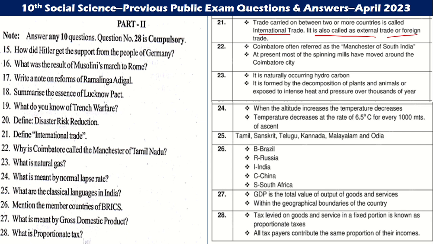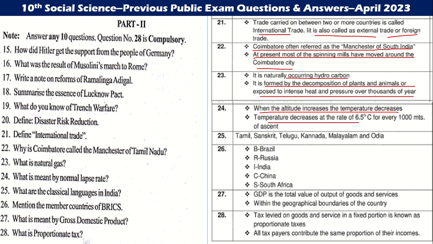22nd. Why is Coimbatore called the Manchester of Tamil Nadu? Coimbatore is often referred to as the Manchester of South India. At present, most of the spinning mills are around Coimbatore city. 23rd. What is natural gas? It is a naturally occurring hydrocarbon. It is formed by the decomposition of plants and animals exposed over thousands of years. 24th. What is meant by normal lapse rate? When the altitude increases, the temperature decreases. The temperature decreases at 6.5 degrees Celsius for every 1000 meters of ascent.